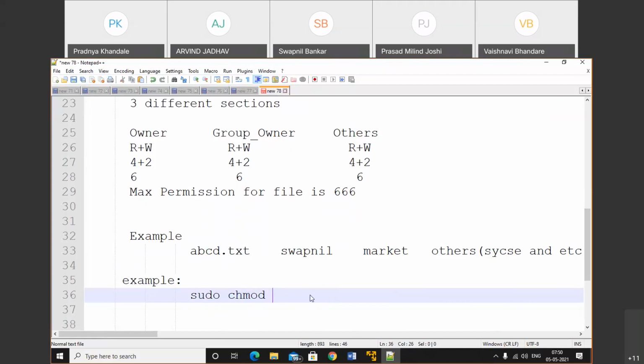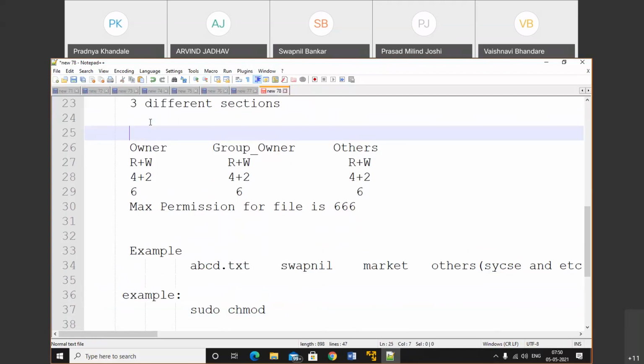So sudo chmod. After that we have three options: owner, group owner, and others. The owner will be treated as user, and the short form is u. Group owner has the short form g, and other persons use the short form o. Why am I telling this? Because we need to set the permission using alphabets, characters, so we require the short forms. u stands for user, g stands for group, and o stands for other.